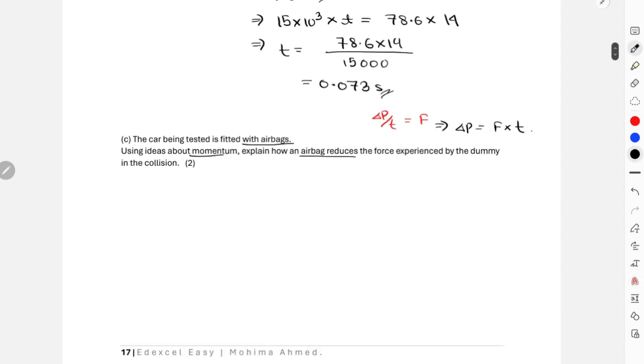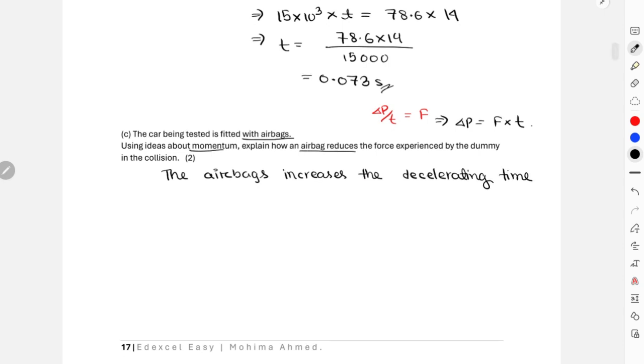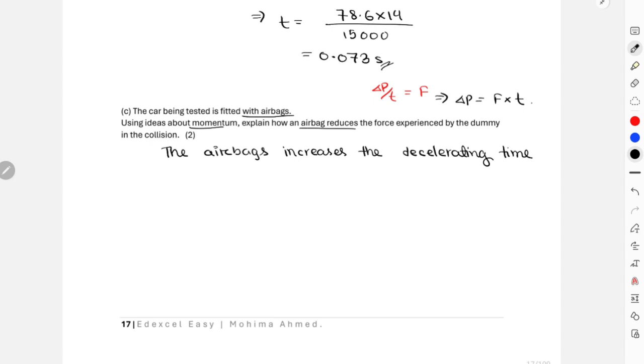So we can finally write that the airbags increase the decelerating time, causing the rate of change in momentum to decrease.